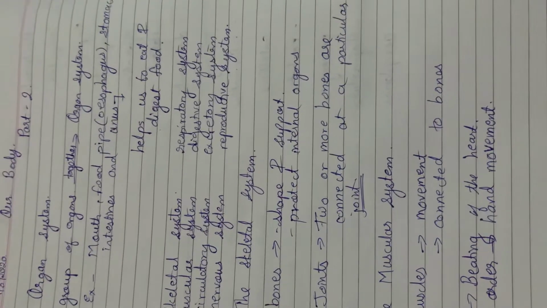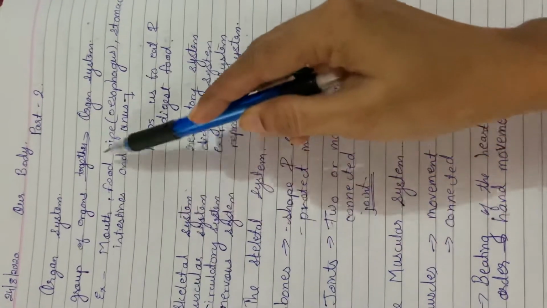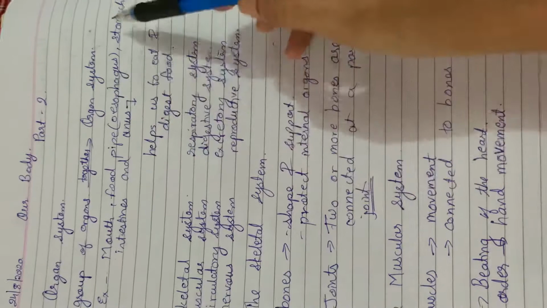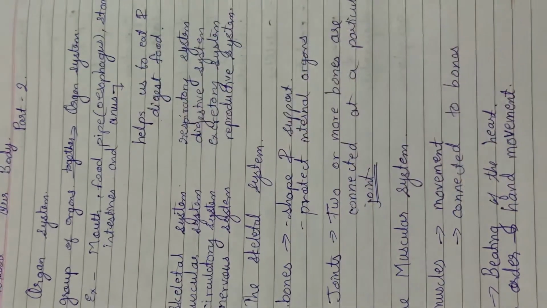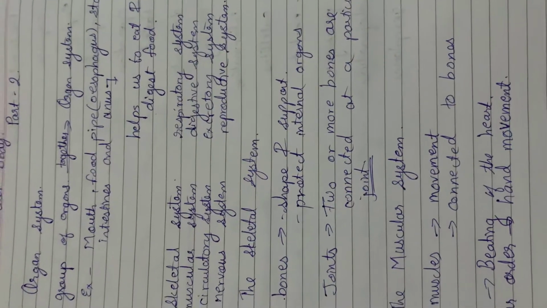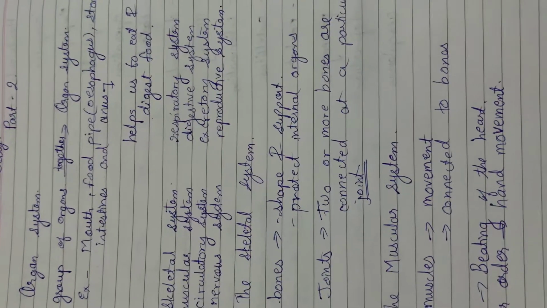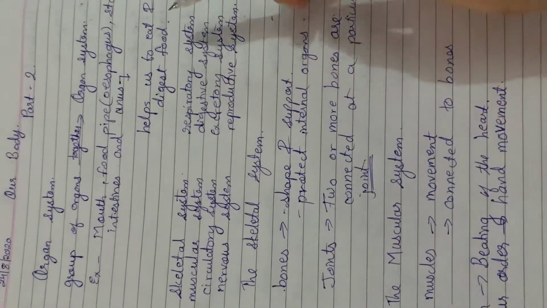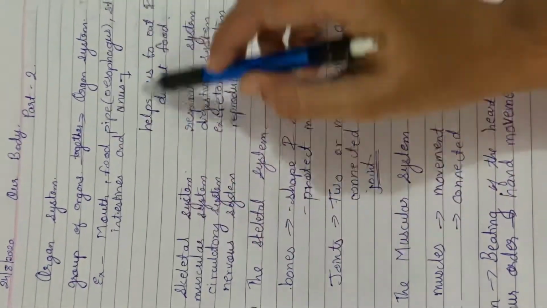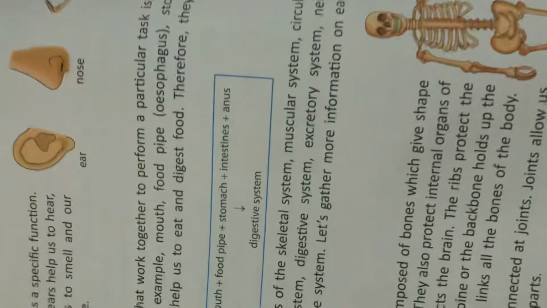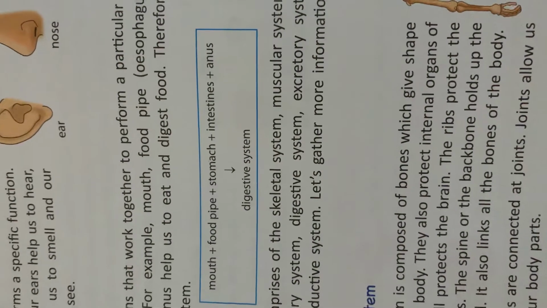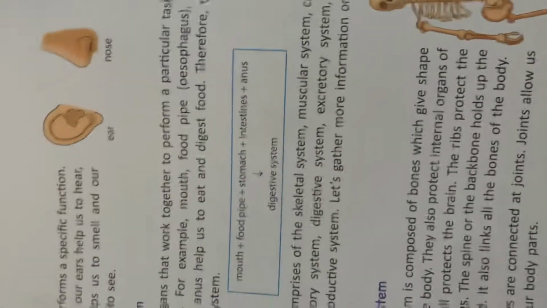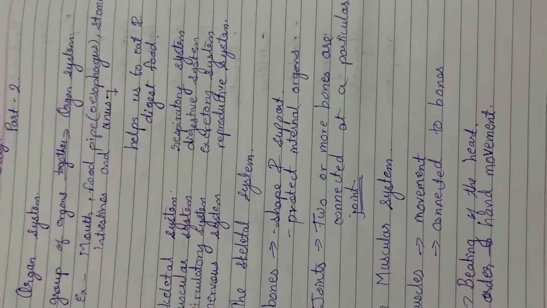Let's say for example mouth, food pipe, that is esophagus, stomach, intestines and anus help us to eat and digest food. Therefore, they form the digestive system. Have a look here: mouth, food pipe, stomach, intestine, anus are clubbed together to form a digestive system.